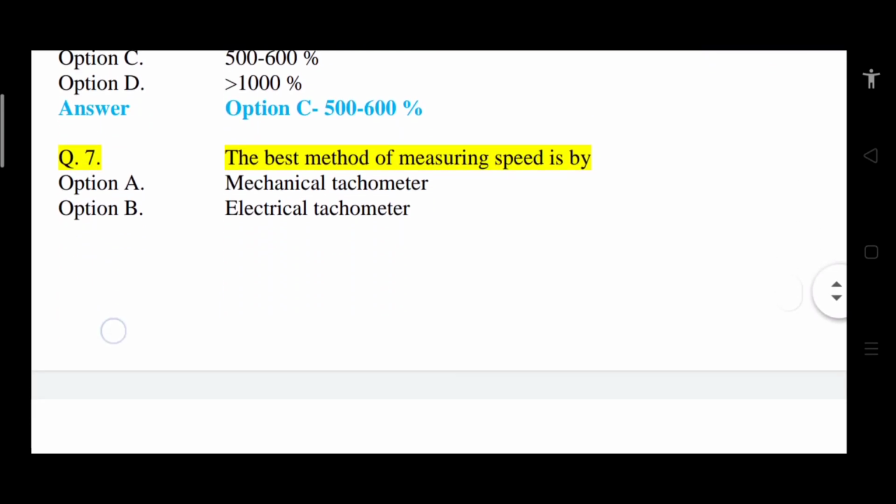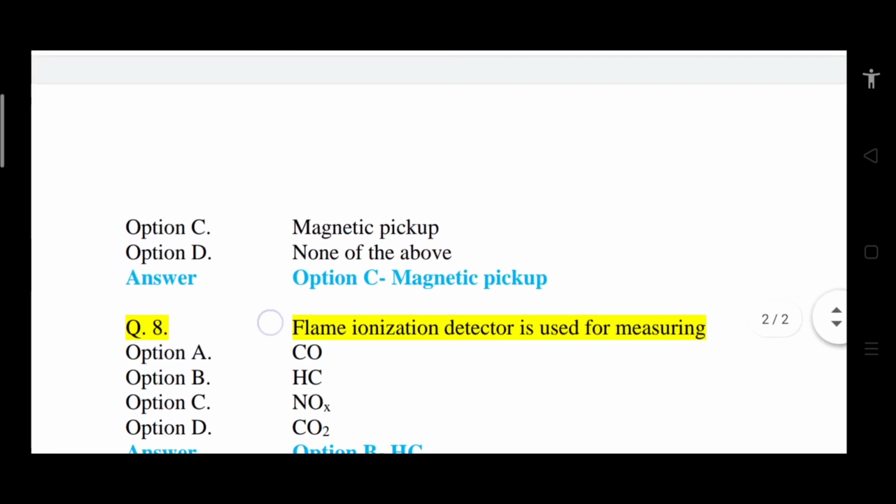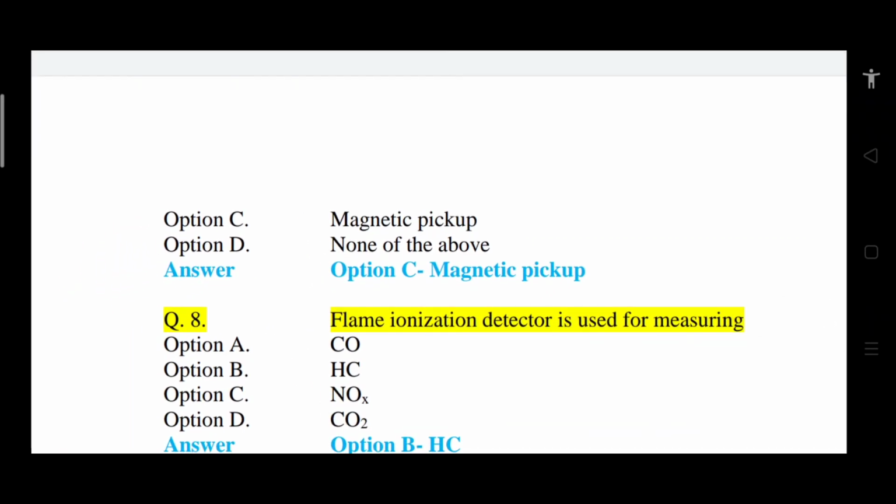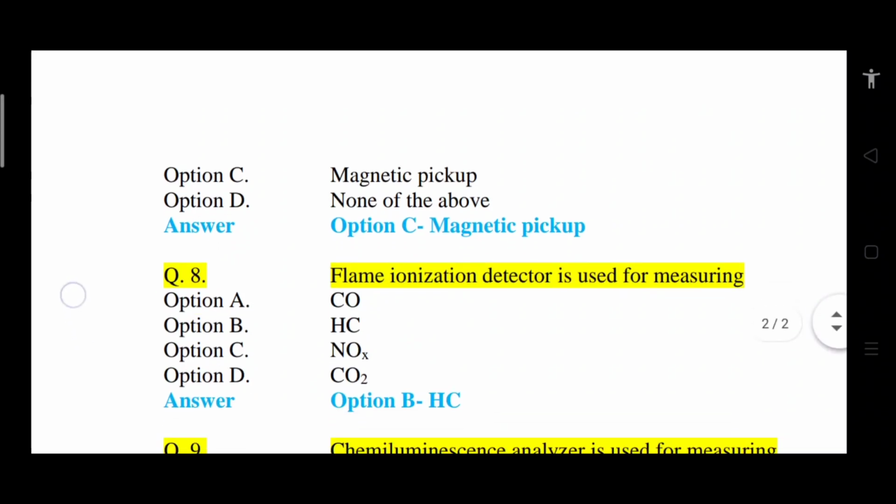Question number 7. The best method of measuring speed is by what? Option A, mechanical tachometer. Option B, electrical tachometer. Option C, magnetic pickup. Option D, none of the above. So correct answer is option C, that is magnetic pickup.